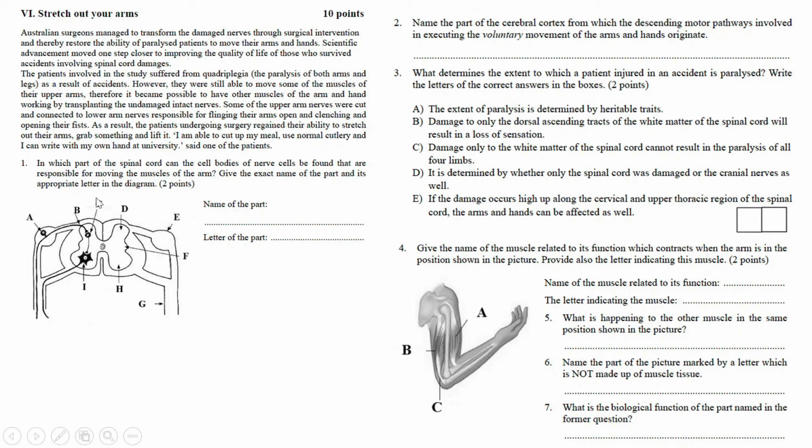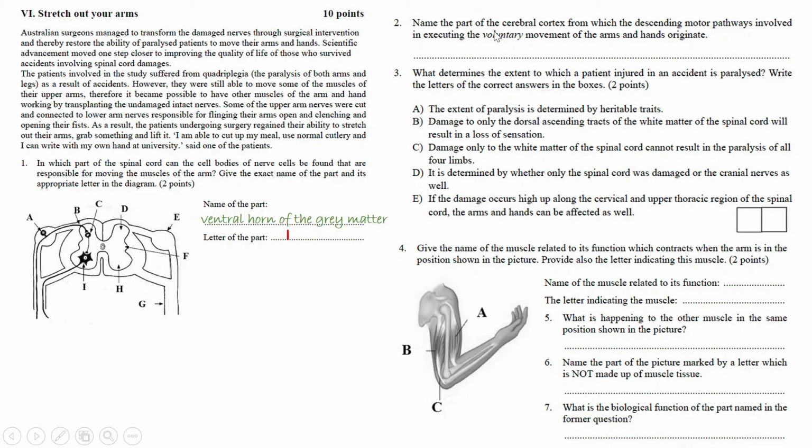So we have analyzed this figure so many times when we were talking about the hand withdrawal reflex or the knee jerk reflex. And if you remember, we said that the motor pathway is actually leaving from the ventral horn of the gray matter. And you can see here the nerve cell body of a motor neuron. So that's what you need to write down here: ventral horn of the gray matter. As for the letter, you can write either I or H. I just put here I. That's more obvious for me, but H would also be accepted.